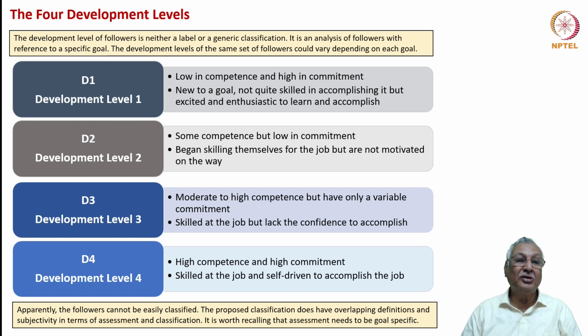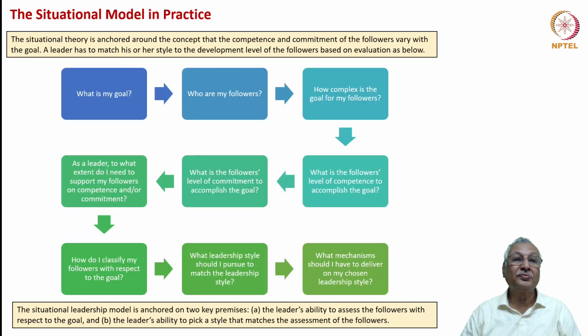Apparently, it is very difficult to classify employees precisely as D1 or D2 or D3 or D4. Particularly if a group comprises a large number of individuals, how many D1s are there, how many D2s are there, how many D3s are there, or how many D4s are there, it is very difficult to characterize. And even more so, whether the group as a whole is D1 or D2, D3 or D4. So this is the challenge which is involved in the situational leadership theory. But it provides a pathway.